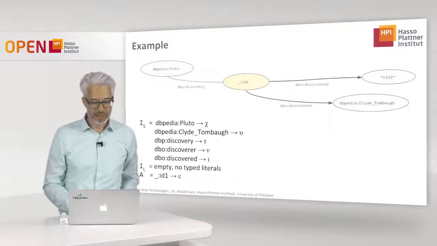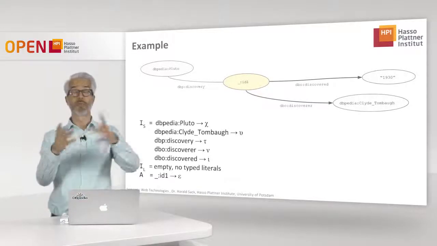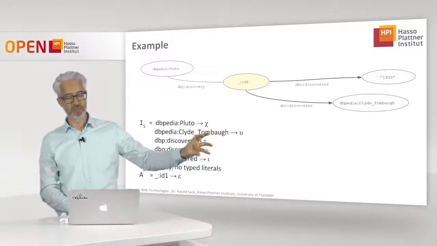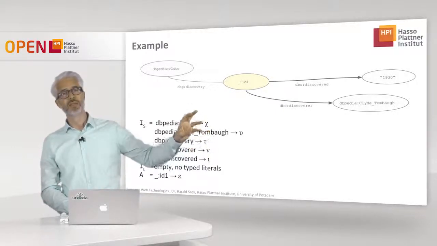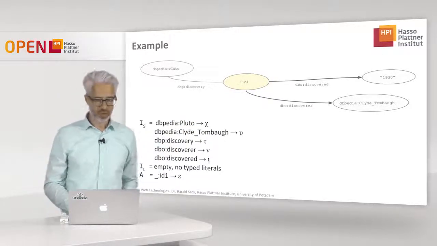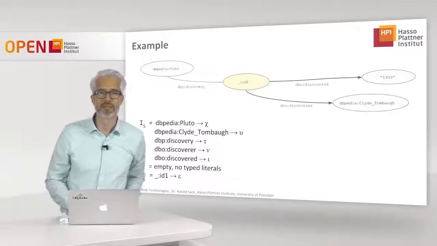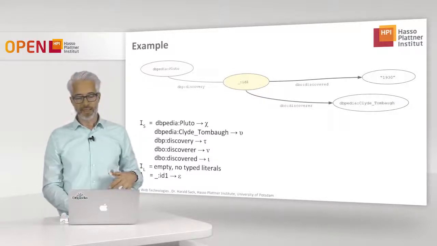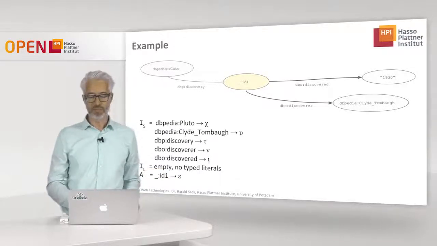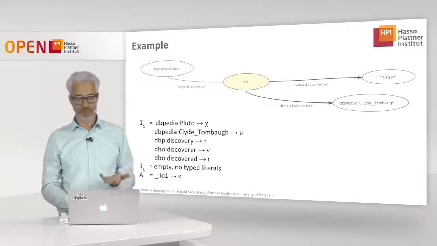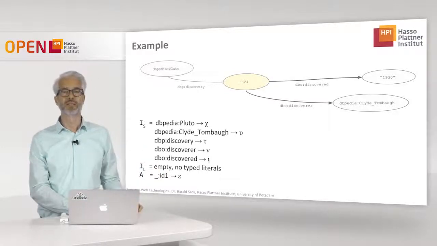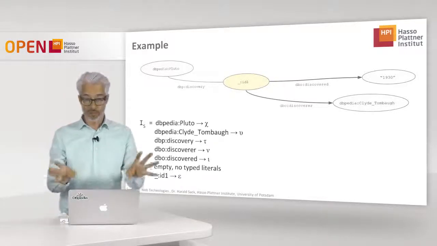What I have done here is I have introduced a blank node right into the graph that we have seen before. So we have dbpedia Pluto, and I have defined that this Pluto is connected with another blank node, which is connected via the property that it is a discovery. And the discovery has a discovery point in time, so this is then connected by the property discovered, and it has a discoverer. And of course, Pluto has been discovered in 1930, and it has been discovered by Clyde Tombaugh. Okay, so far for our graph.